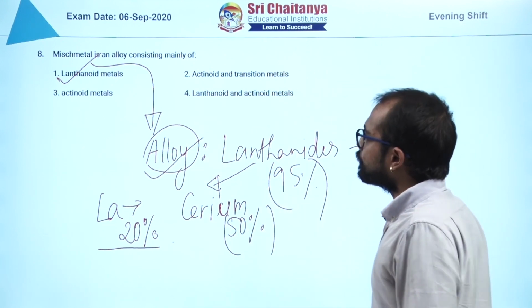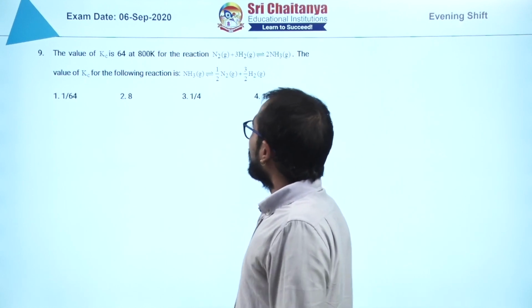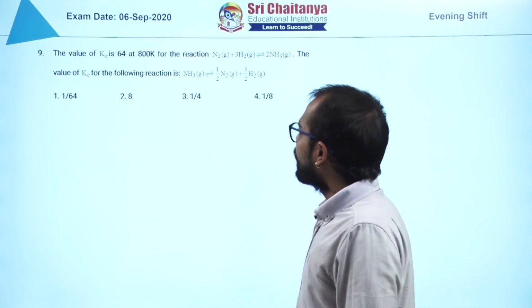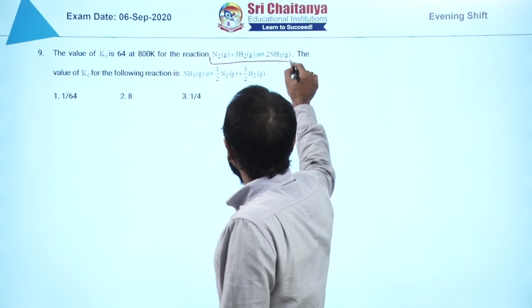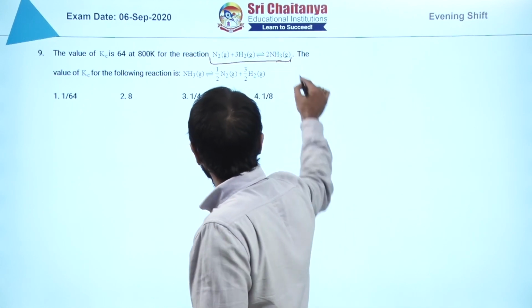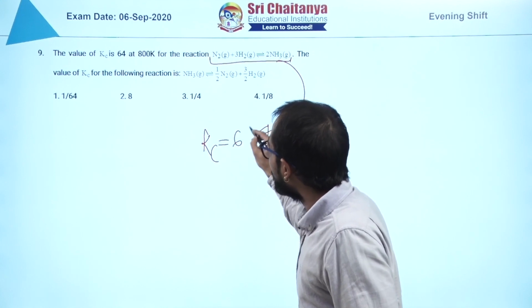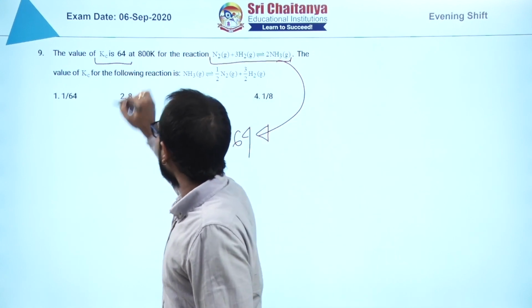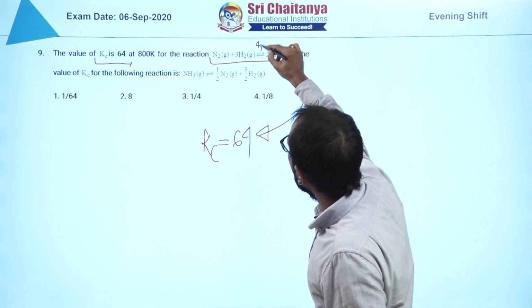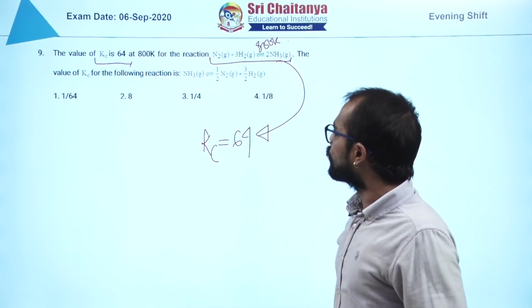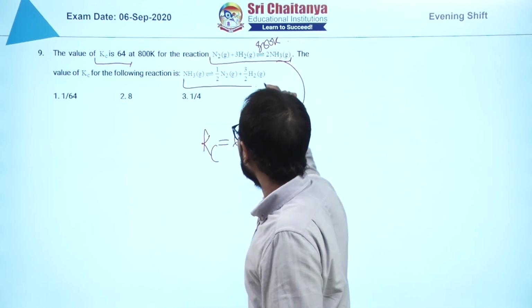The next question is a very typical question. This reaction is given and the Kc is given. What is the Kc? It is given as 64, at 800 Kelvin. Now very easy, what to do? They are asking the Kc of this one.